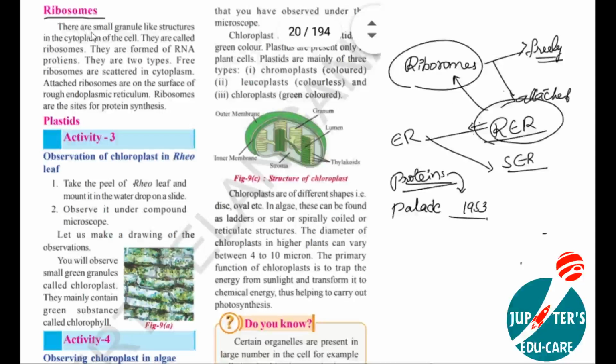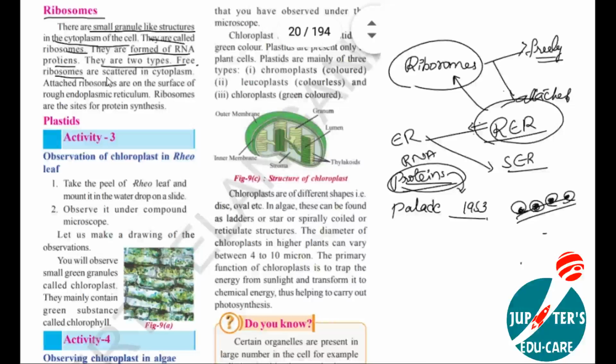Here you can see there are small granulate structures in the cytoplasm of the cell. They are called ribosomes. See, this for example is the endoplasmic reticulum. You can see granulate structures on the surface. The small granules are nothing but ribosomes. They are formed of RNA and protein. They are involved in the synthesis of proteins. There are two types: free ribosomes, which are scattered in the cytoplasm, and attached ribosomes, which attach to the surface of the endoplasmic reticulum, called rough endoplasmic reticulum. They are the sites for protein synthesis. Clear? This is about ribosomes.